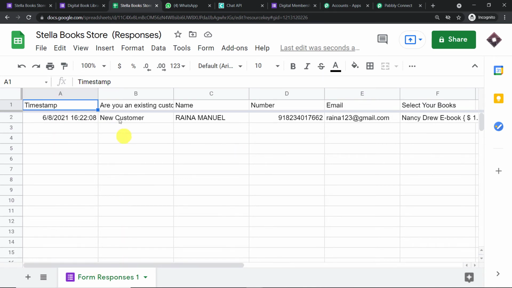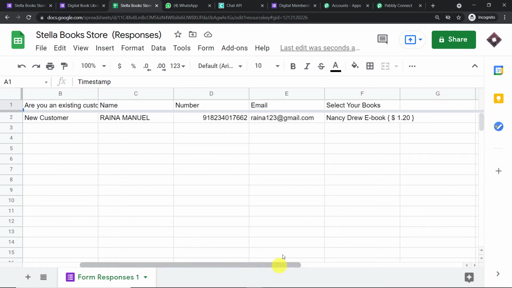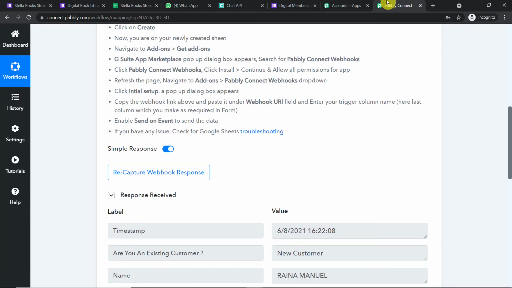Okay, so this is the response. So basically she is a new customer. This is the name, this is the number where we'll be sending the WhatsApp message, and this is of course the email, and this is basically the books, Nancy Drew ebooks. Okay, now as you can see, the last data entry column, or basically our trigger column, has been filled. So basically this means that Pabbly Connect has to capture the data. So let's have a look.